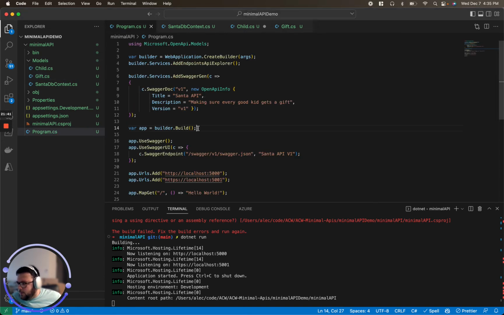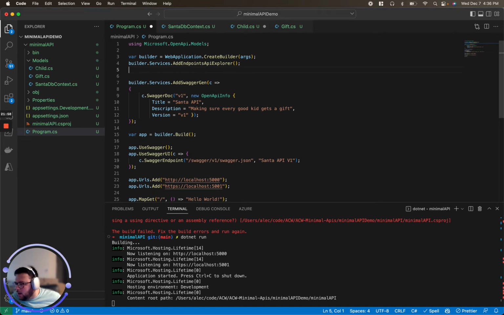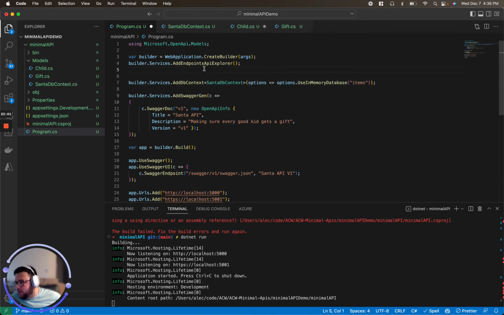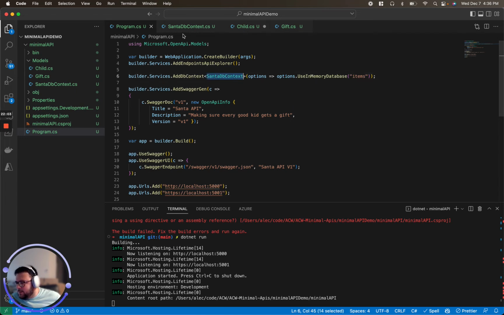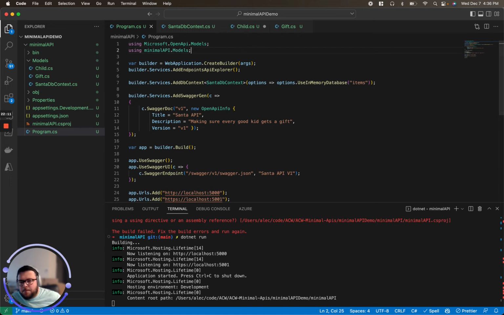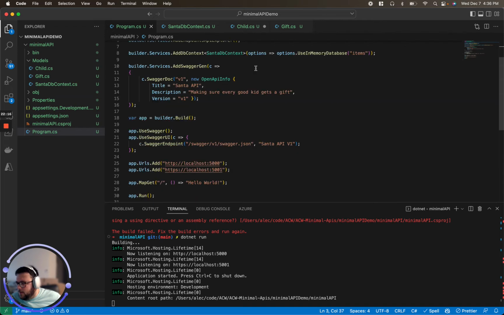So the first thing we're going to want to do, now that we're back here, is we're going to have to add our DB context to our program.cs. So what we're going to do is copy and paste this. Just make sure I don't fat finger anything. We're going to do a builder add DB context, the Santa DB context we just created. And we need to link the models as a using up here. We're also going to need to add EF Core so that we know when to use it.